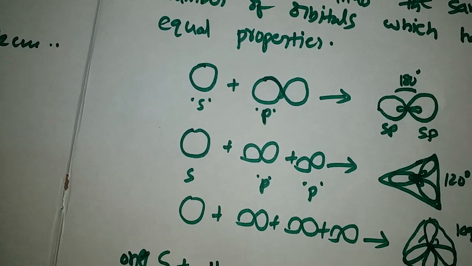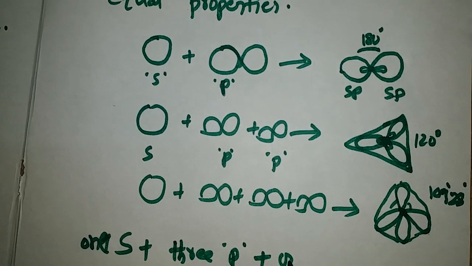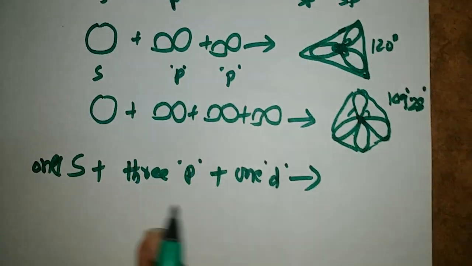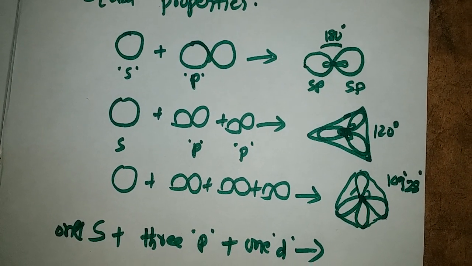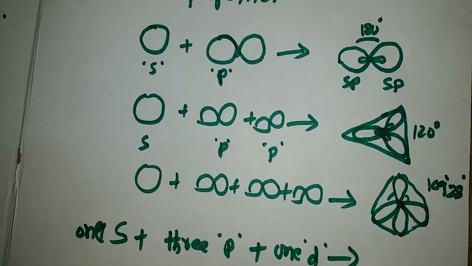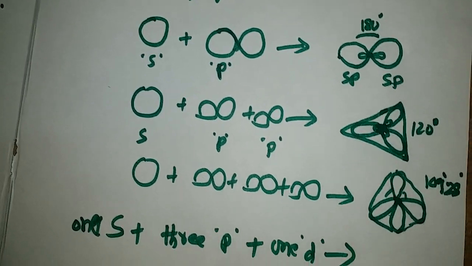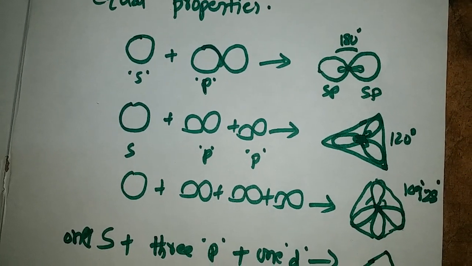And we have one s, three p orbitals and one d orbital intermixed with each other in an atom's valency shell. Then we will get a particular shape called trigonal bipyramidal shape.